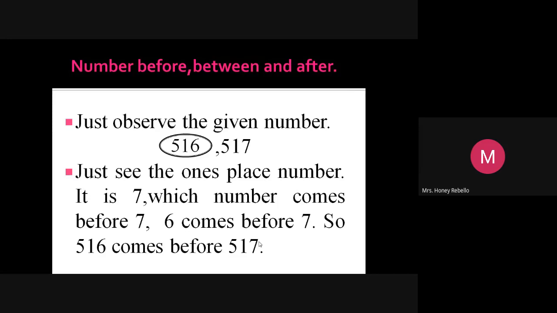Just observe only the numbers. Don't worry about any notes there, and no need to copy anything. So just before 517, you get 516.